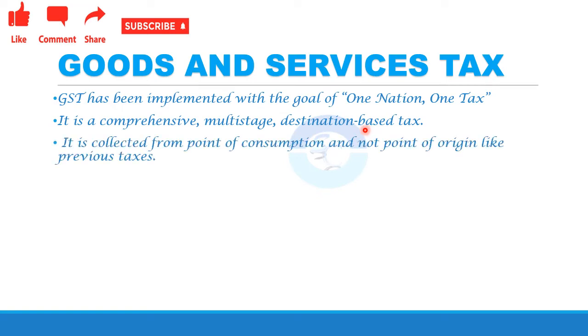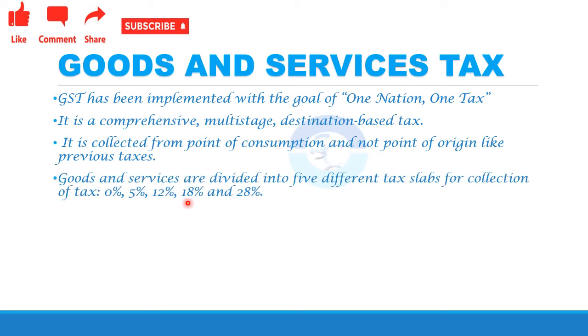Then it is collected at the point of consumption rather than the point of origin. As I told you, it is destination based. It has 5 slab rates, starting from the lowest slab rate of 0% to the highest slab rate of 28%. There is a schedule in GST. Each schedule explains the slab rate of the product, that means which product falls in which slab rate, so what is the percentage of GST on the product.